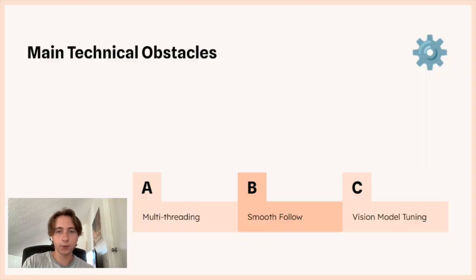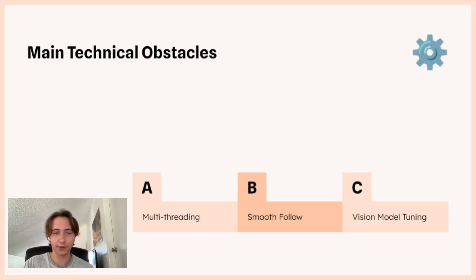I also wanted to add this slide. I thought it'd be interesting because these were the largest roadblocks I faced during the project. The first and foremost was multi-threading. I ended up having to run 5 simultaneous threads, for tasks from sending a heartbeat to the drone so it wouldn't automatically shut off, all the way to sending continuous movement commands during the follow mode that were updating every couple milliseconds. This was a beast. Definitely the most rewarding part of the project, but just getting my 10th seg fault on drone shut off and trying to fix that was definitely a struggle.